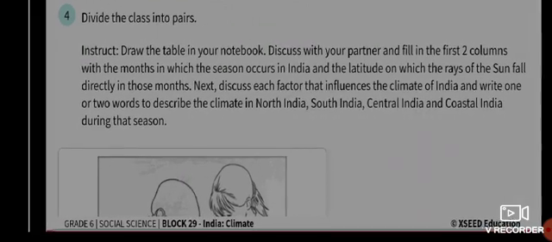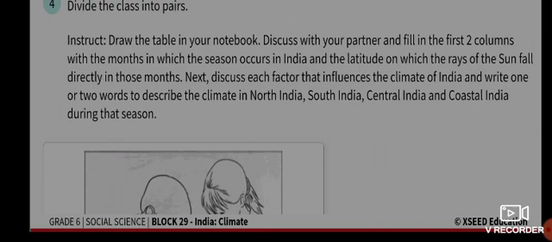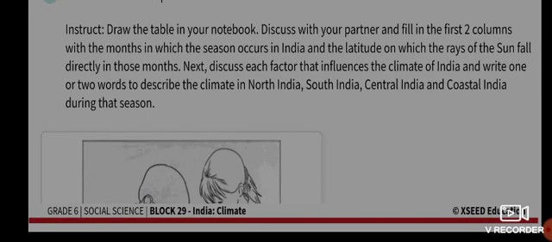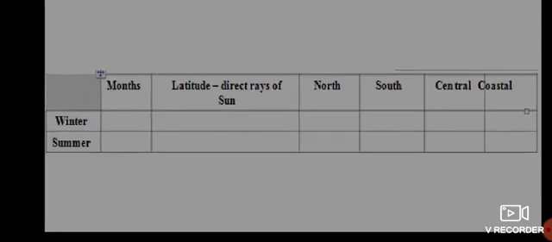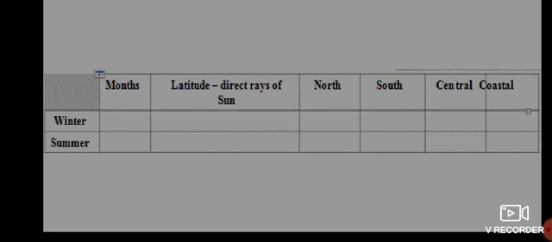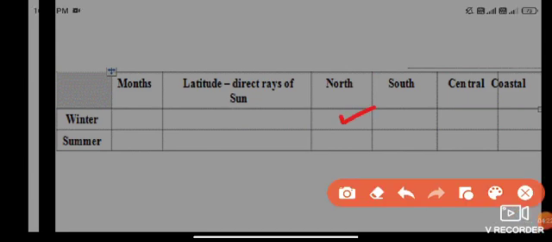Next, you have to discuss one factor that influences the climate of India and write one or two words to describe the climate in North India, South India, Central India, and Coastal India during that season. As you can see here, North, South, Central, Coastal. Similarly, for winter you have to explain what the situation will be in North India, and in summer what the situation will be. Similarly, you have to write for South, Central, and Coastal India. That is how you are supposed to do it.